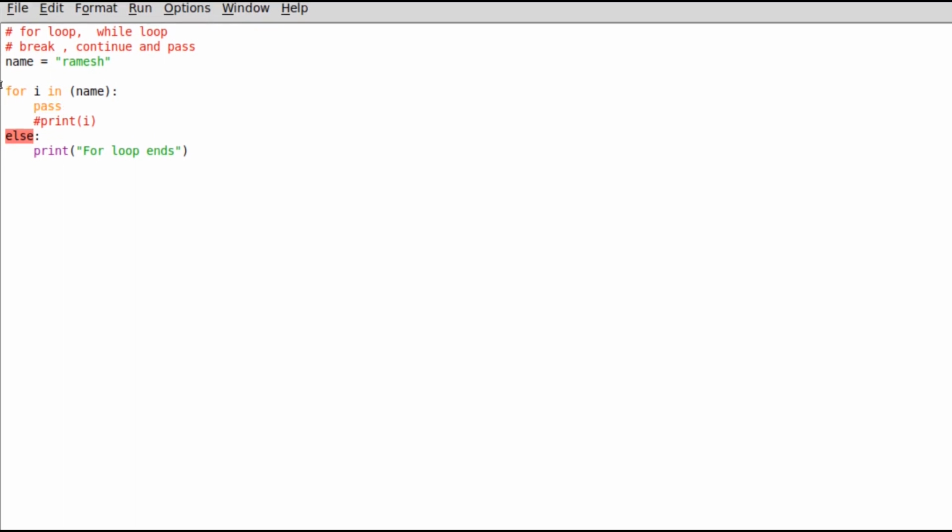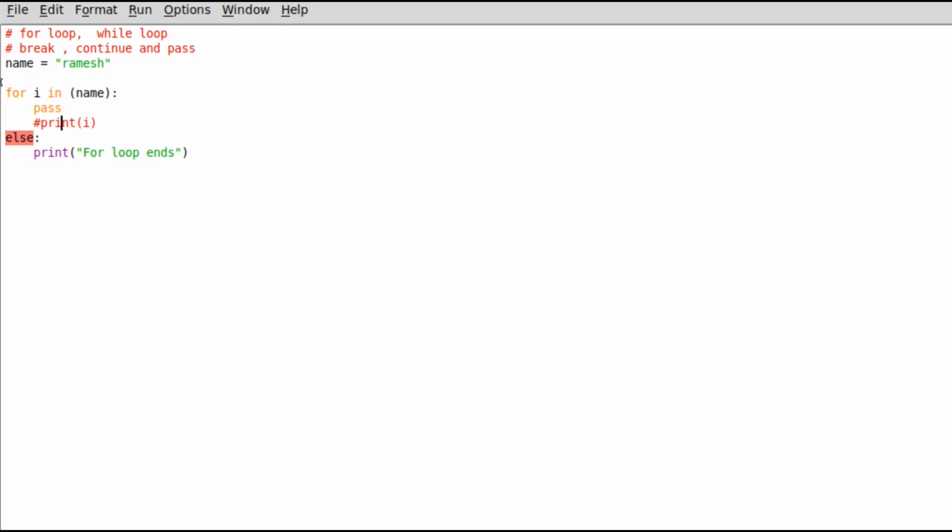So this basically passes this for loop and brings us back to our else, and this will print for loop ends. Or I'll write a simple message, pass loop. So this is our pass.